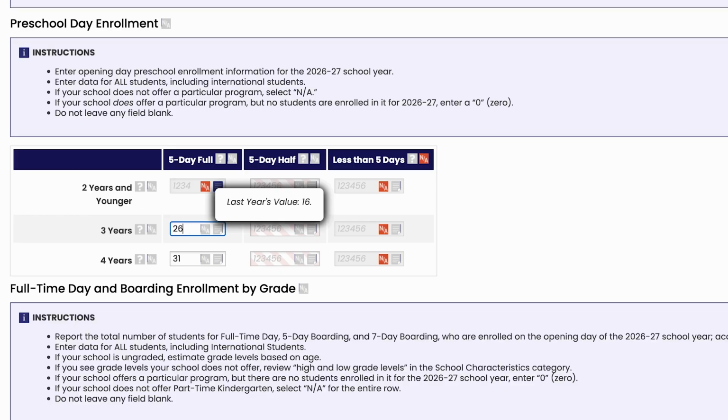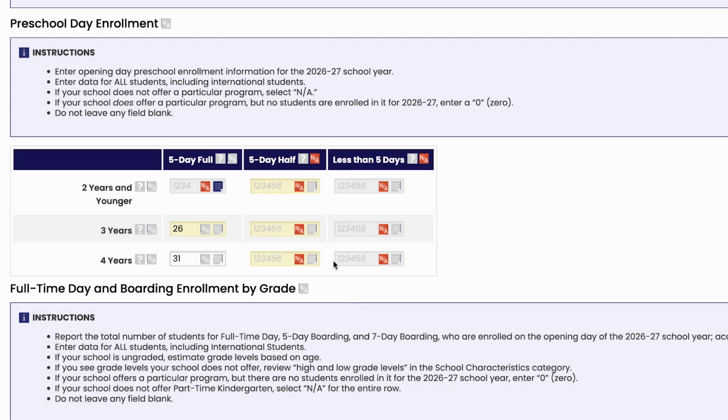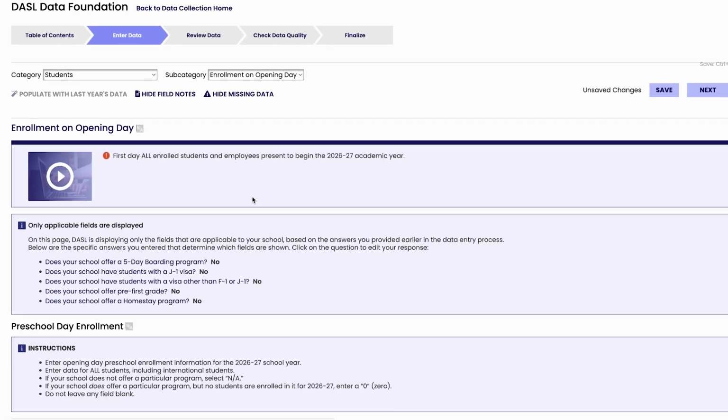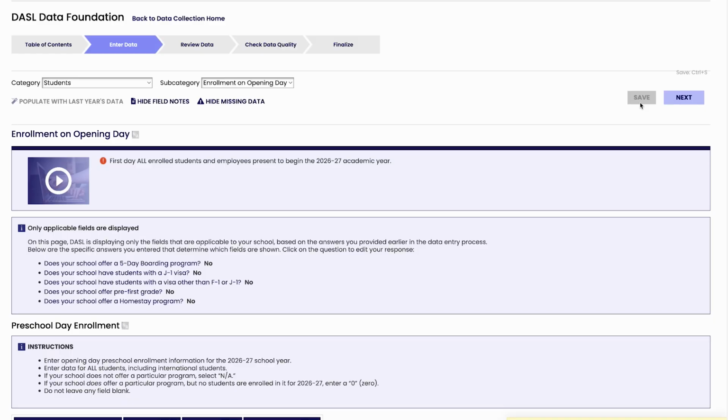To find questions relevant to a data point, mouse over the question mark icon for that row, column, and/or section of data. Use the NA button to designate a field or group of fields as not applicable to your school. This will mark the fields as complete and will show them as such in your progress bars. Click Save or Ctrl+S often to keep your work. DASL does not automatically save the data you enter. Clicking Save or Ctrl+S will make sure that your work does not get lost if you suddenly lose your internet connection.